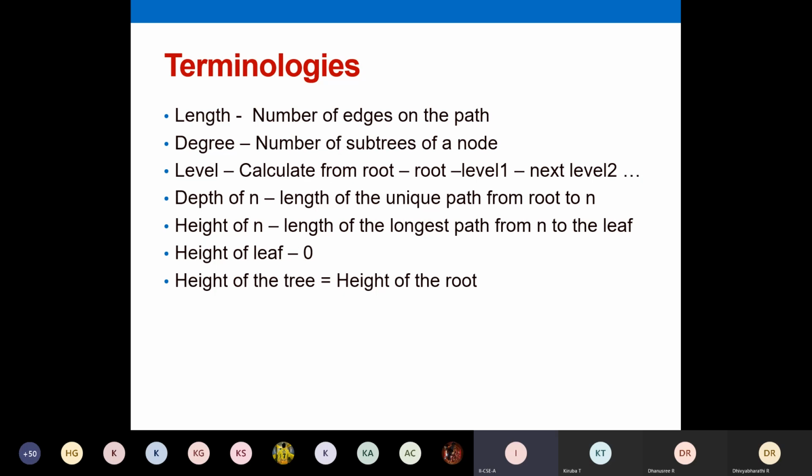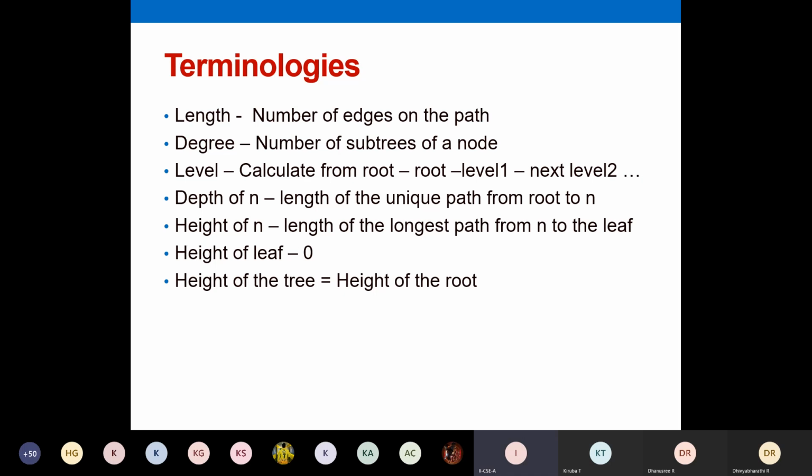Edges means the lines connecting one node and another node. The circles are called nodes, and the lines connecting two circles are called edges. The lines connecting two nodes are called edges. So you have to count the number of edges along a path. If I'm trying to connect from A to E, check out the path and then count the number of edges connecting this path. That gives the length of a particular path.